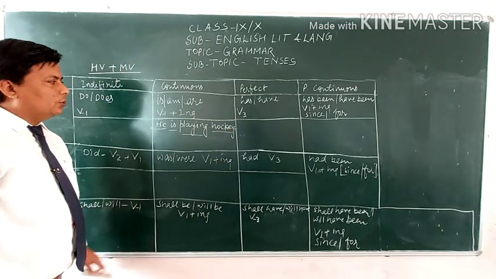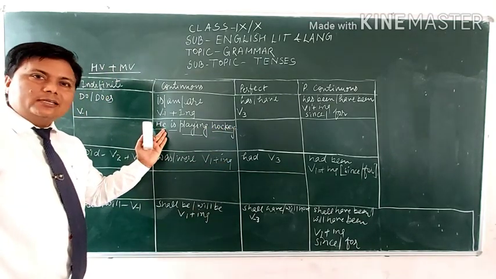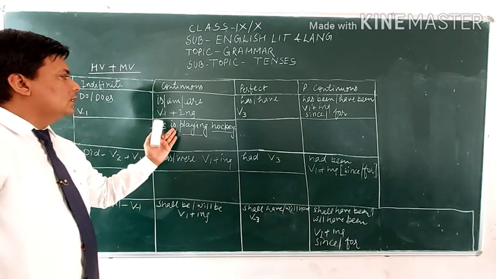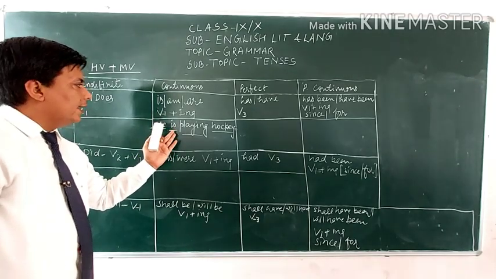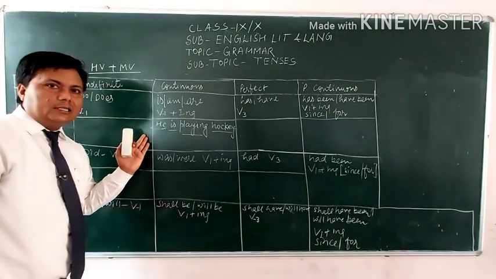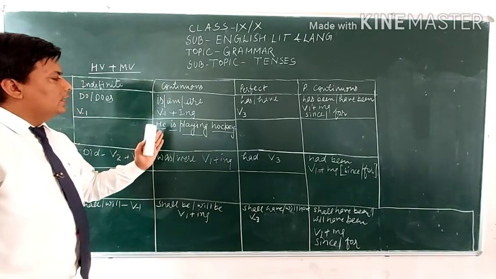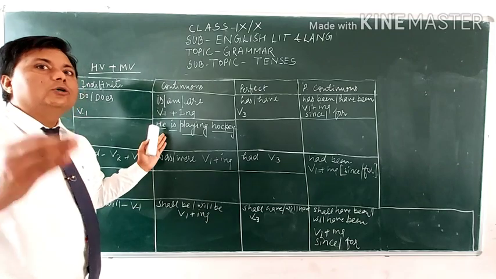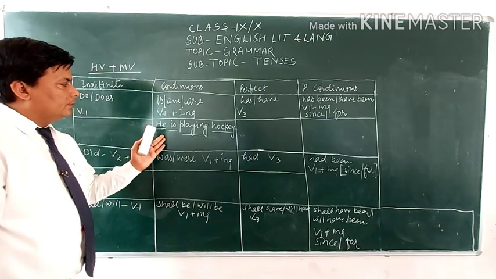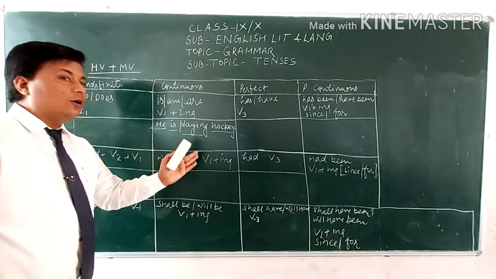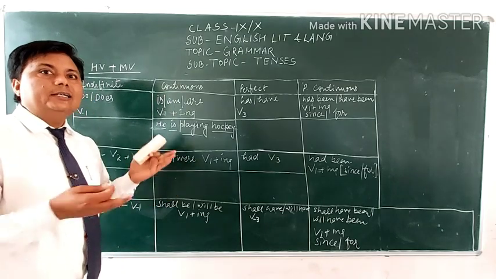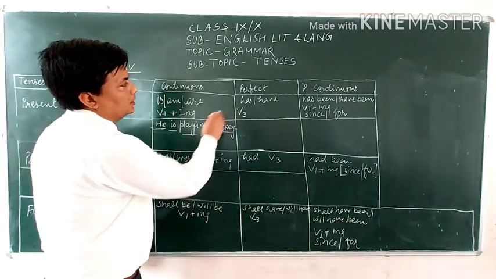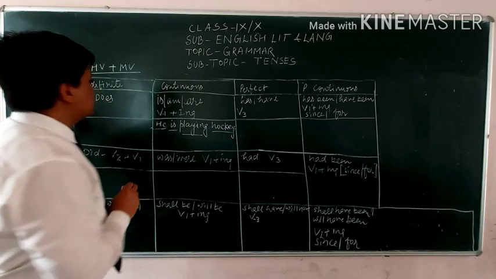I hope you know you can change it into negative and interrogative very easily by using not in the negative and taking helping verb first in the interrogative. Like he is playing hockey, there will be he is not playing hockey. Is he playing hockey? That will be the interrogative sentence. Let us see the perfect tense, means present perfect tense.